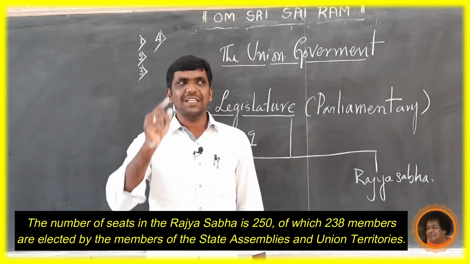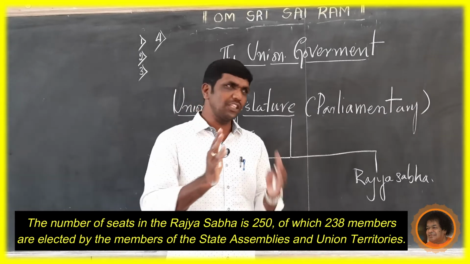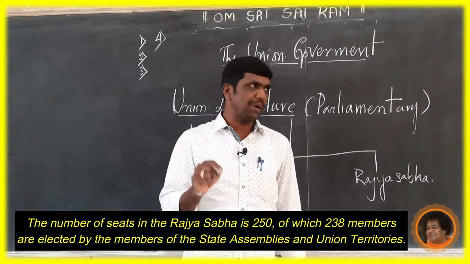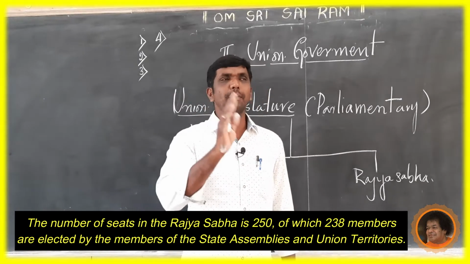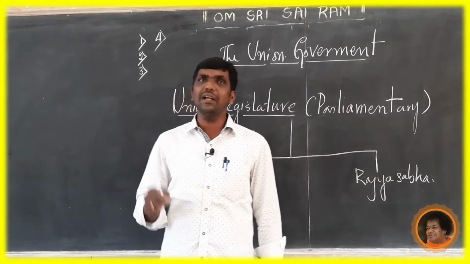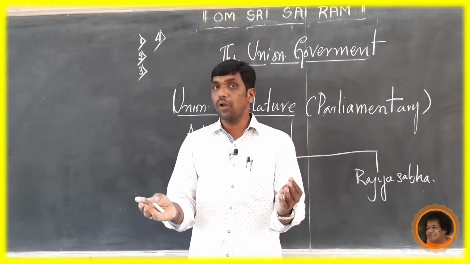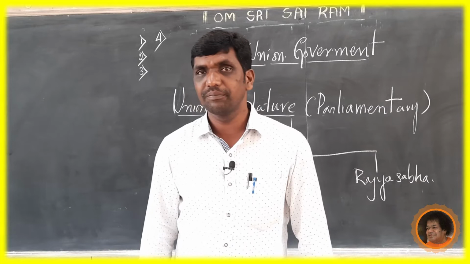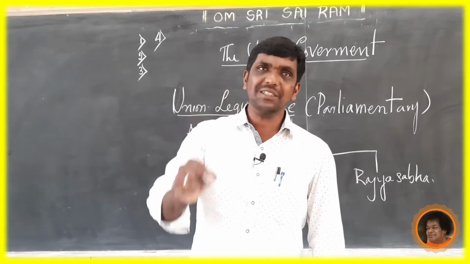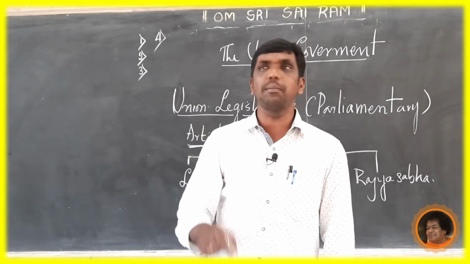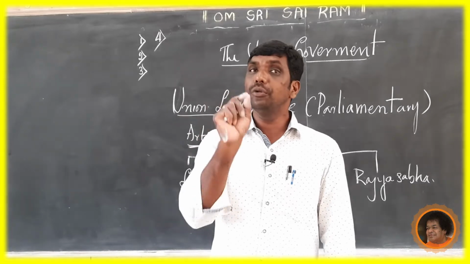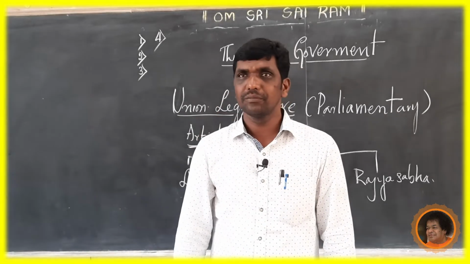Here, the number of seats in the Rajya Sabha is 250, out of which 238 members are elected by the members of the state legislature, that is, state assemblies and union territories. How are the members of Rajya Sabha elected? They are elected by the state assemblies and union territories.